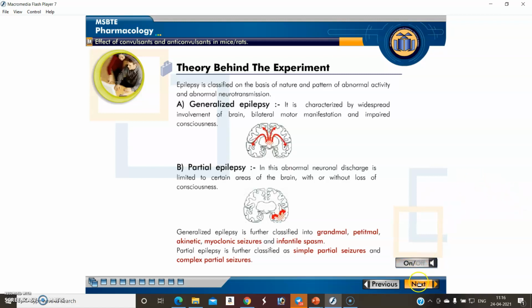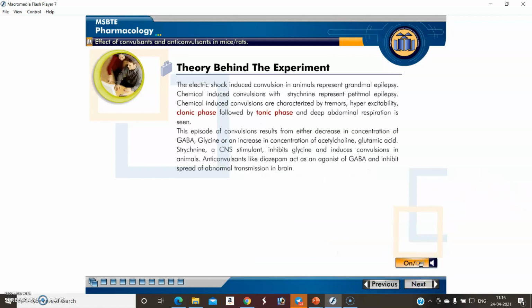Now we are moving to the next part, that is the theory. We also induce convulsions by using electric shock. But in this experiment, we are using chemicals like strychnine.